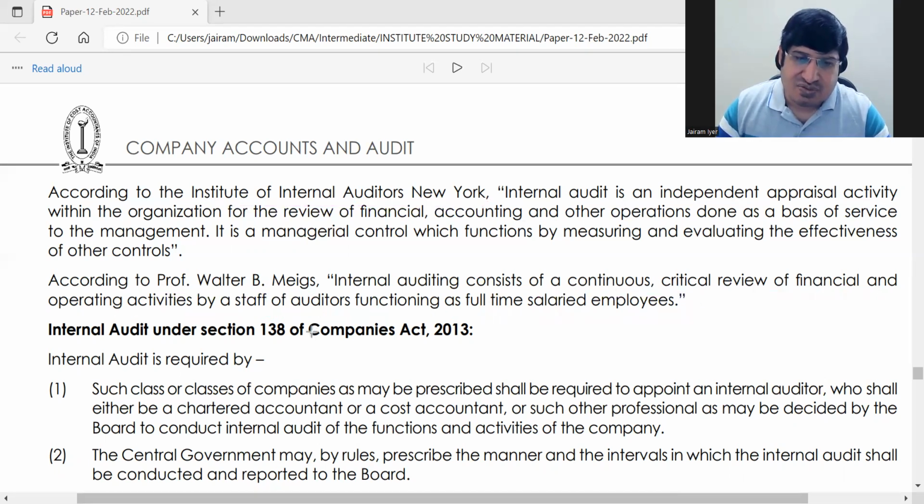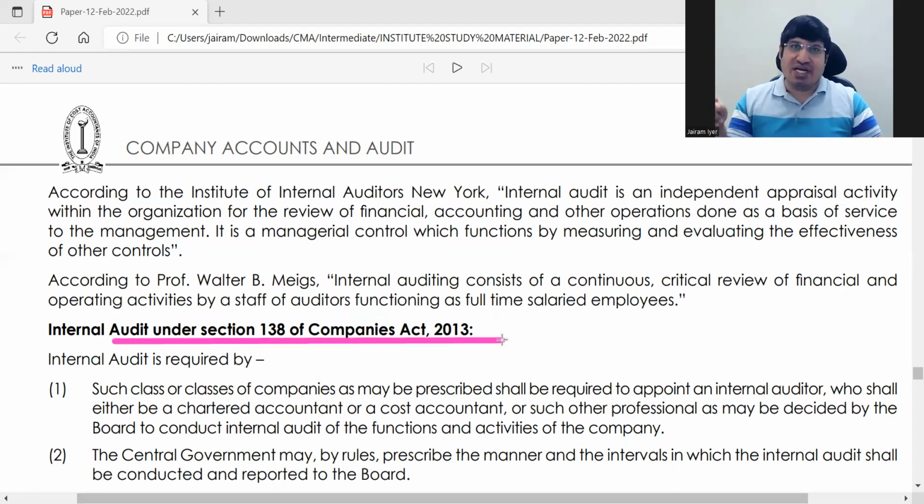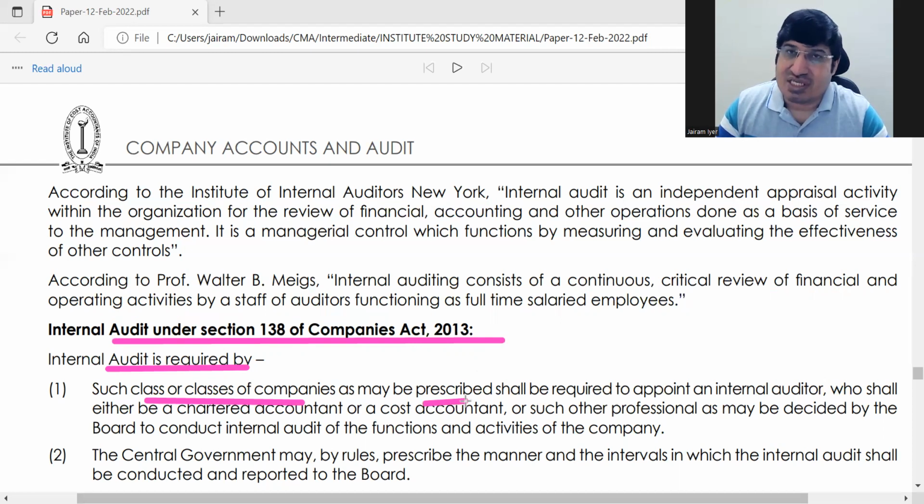Now, under section 138 of the Companies Act 2013, internal audit is defined. It is required by whom? Such class or classes of companies as may be prescribed. So as per the rules, if an internal audit is prescribed for you, it will apply to that class of companies. An internal auditor can be a CA, CMA or any other professional as decided by the board. So there is no specified qualification for an internal auditor.